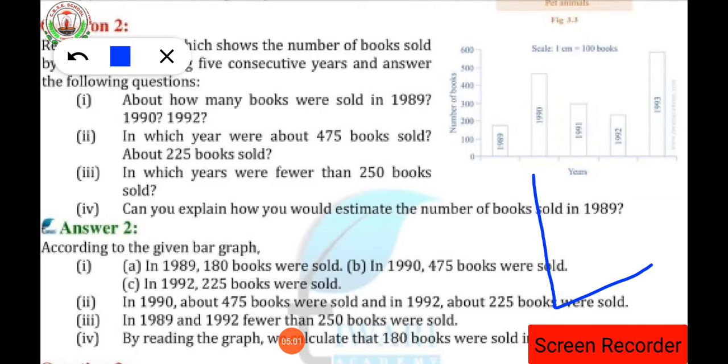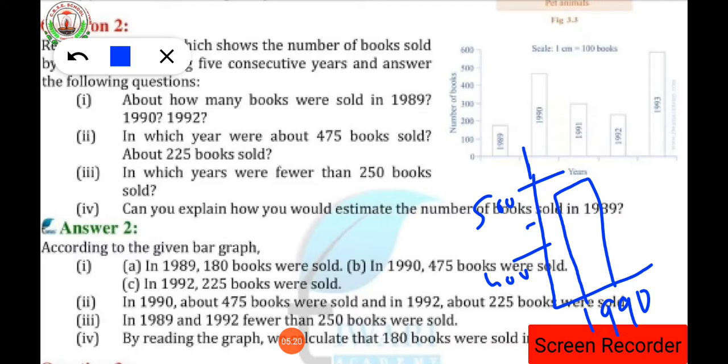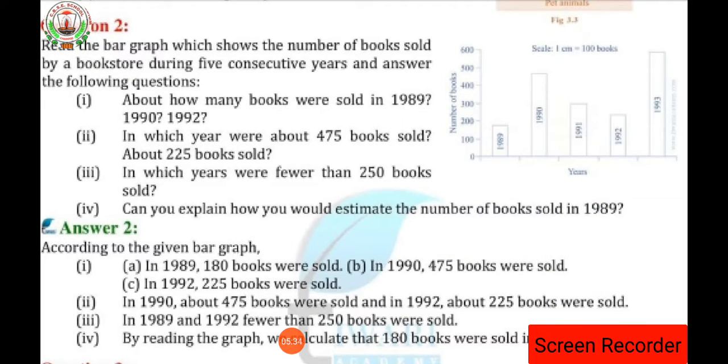Here the graph is being drawn like this, isn't it, for the year 1990. Now you can see that the graph is between 500 and 400. This is the center, 500 and 400, so 450 is the center. It is just above 450, that's why it is considered as 475. So have you understood? So dear student, look at the graph very carefully and answer the following question.